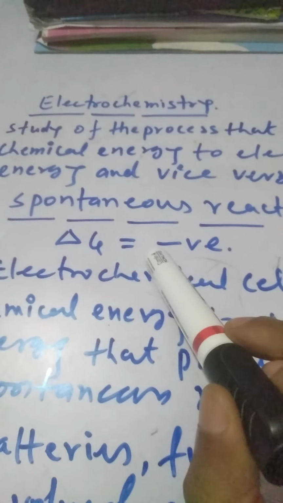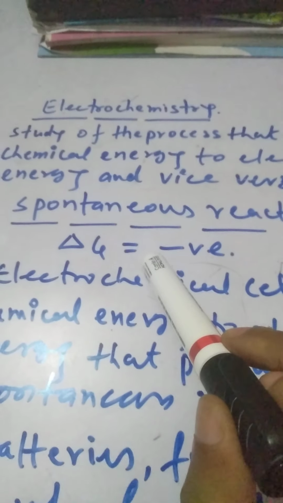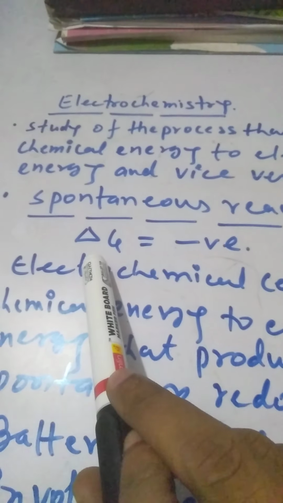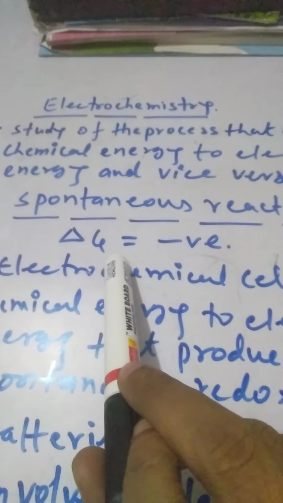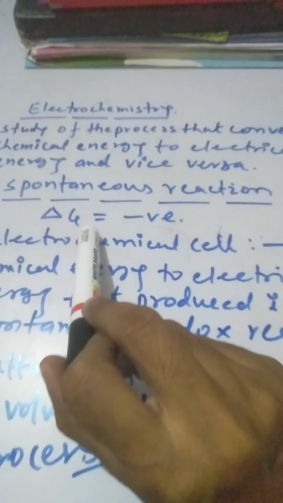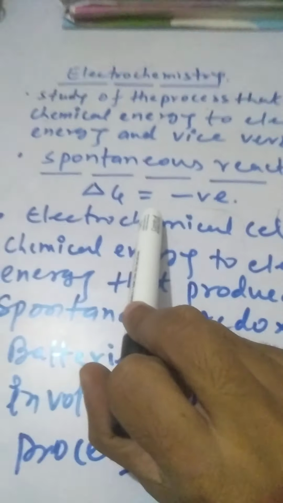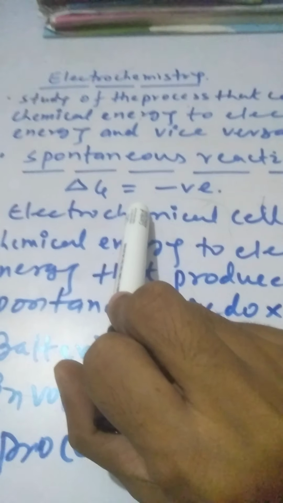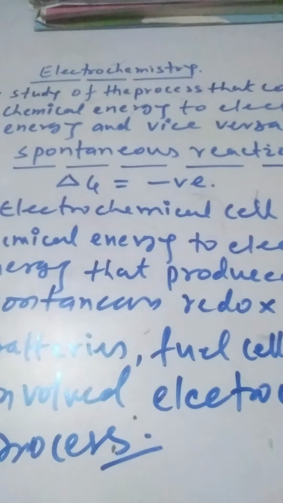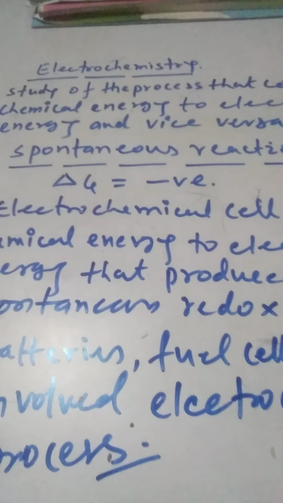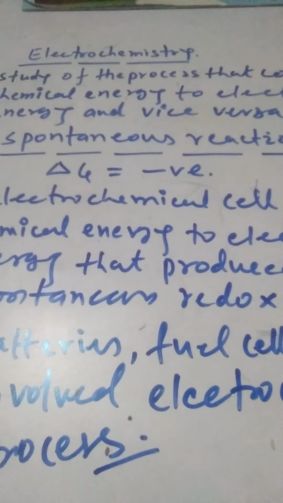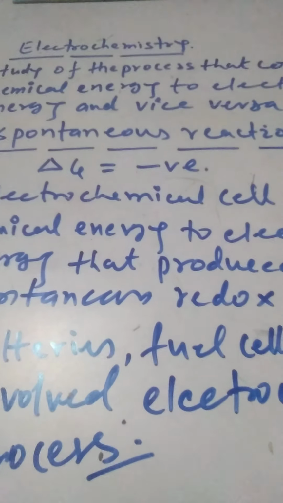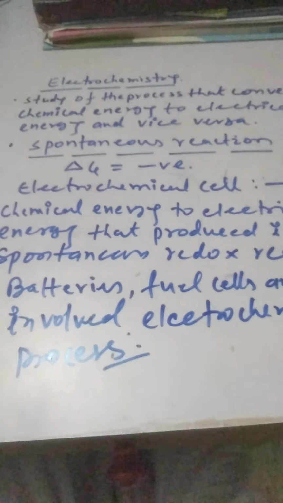If the delta G of any chemical process is negative, we said the chemical change or chemical reaction is spontaneous. And if delta G is positive, then we can say the reaction is non-spontaneous. Nice. And the third case, delta G equal to 0.